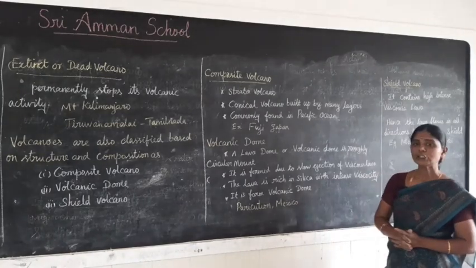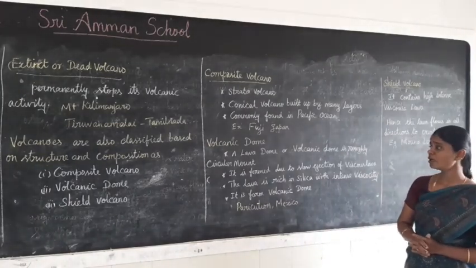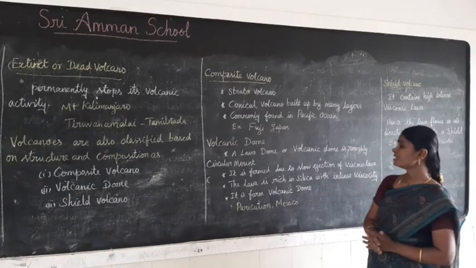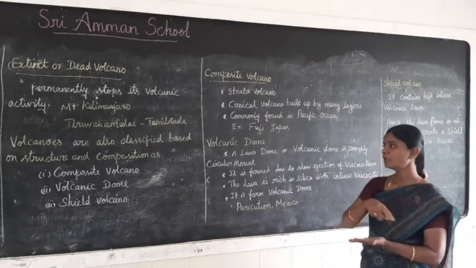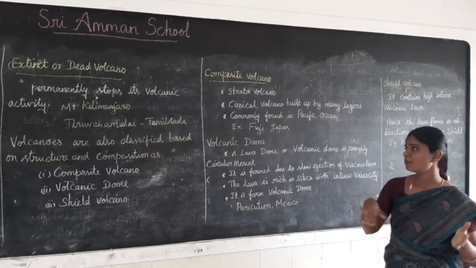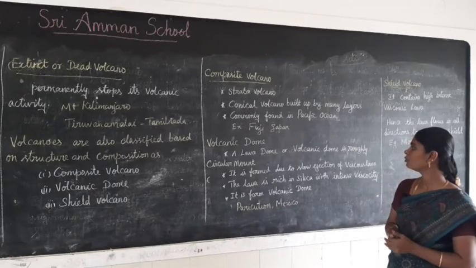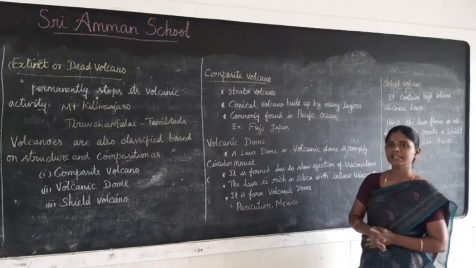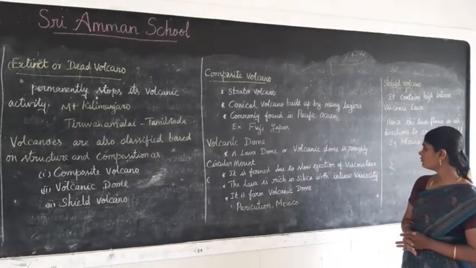Volcanic dome: a lava dome or volcanic dome is a roughly circular mound. It is formed due to slow ejection of viscous lava.